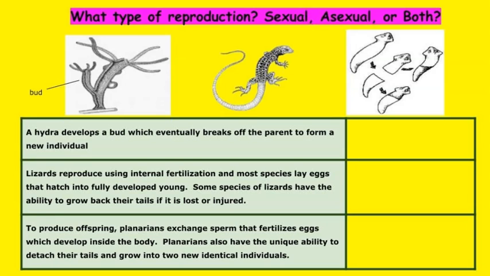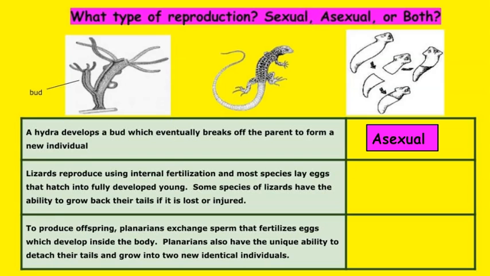Okay, the last ones are the hydra, the lizard, and the planaria. A hydra develops a bud which eventually breaks off the parent to form a new individual. That's describing asexual reproduction. In fact, that's budding. That's one of the types I described in the notes. Hydras can reproduce sexually, but that's not what's being described there. The next one says lizards reproduce using internal fertilization, and most species lay eggs that hatch into fully developed young.